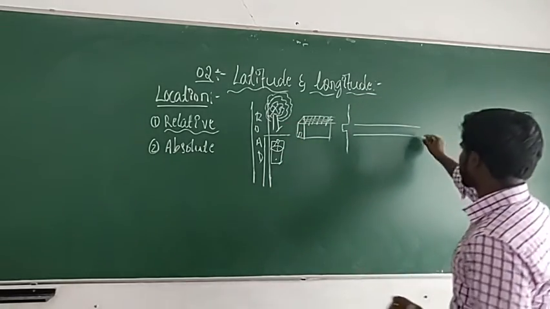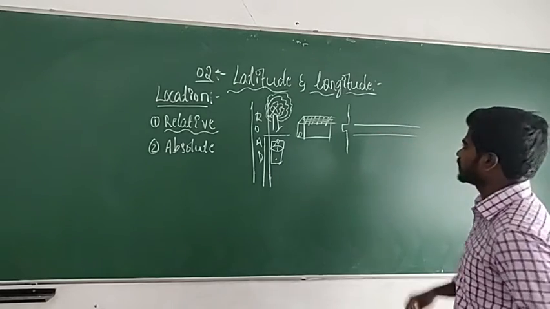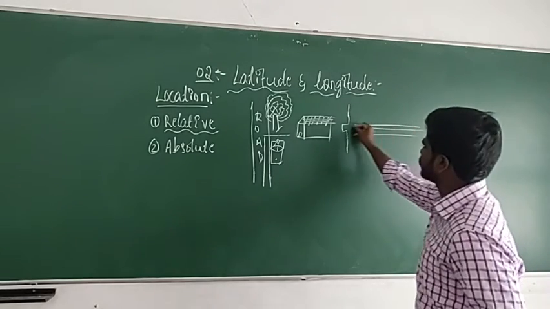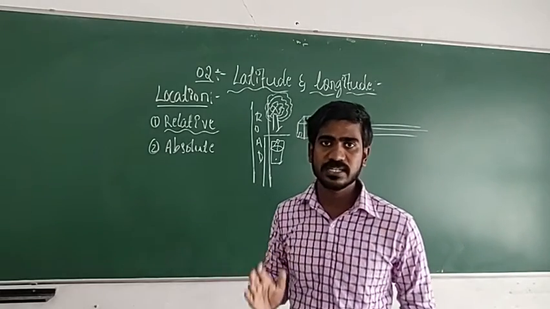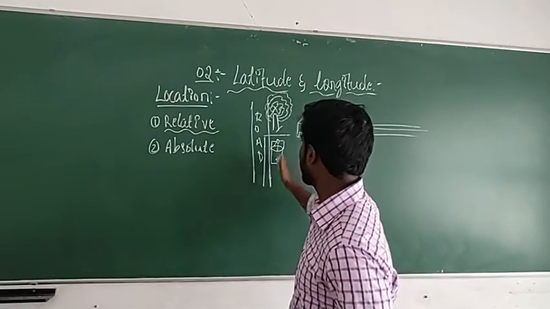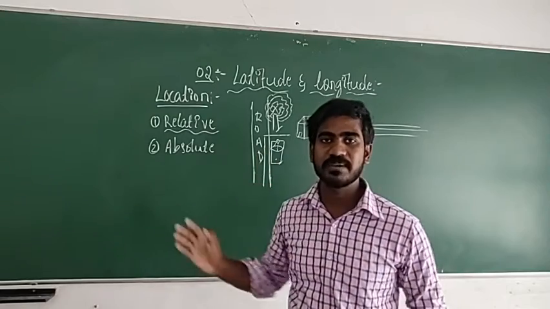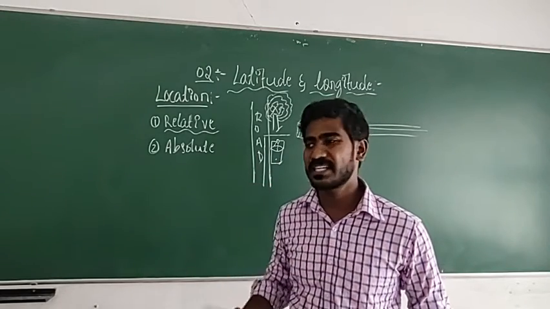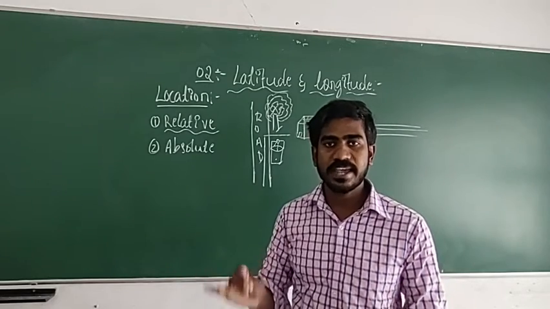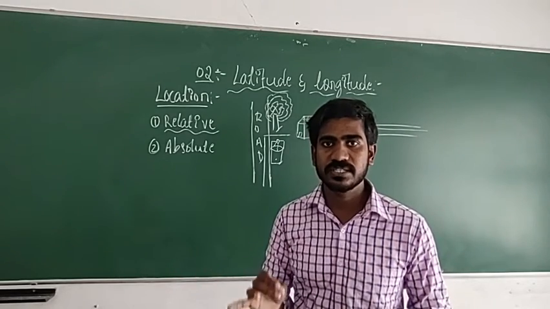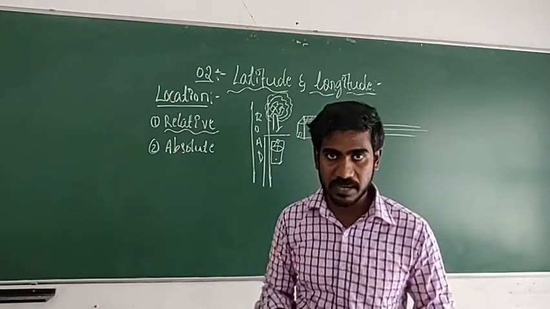Absolute means you are from... If I have to reach from here, I will say that, so you just come straight. That's it. If you come straight, that is my house. There I am not using any well, tree, or right or left, anything. So I just said come straight, man. That is my house. So you are saying the address without any referring things or any objects.